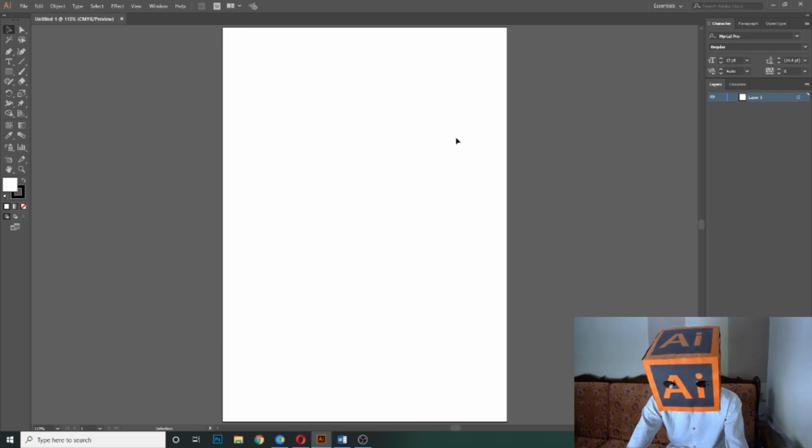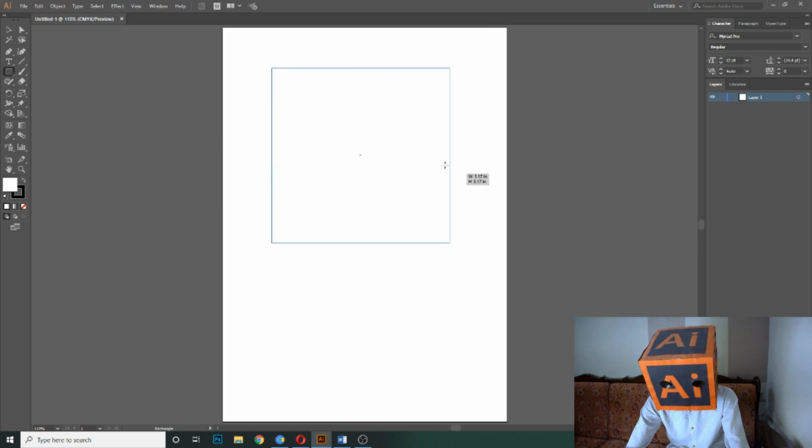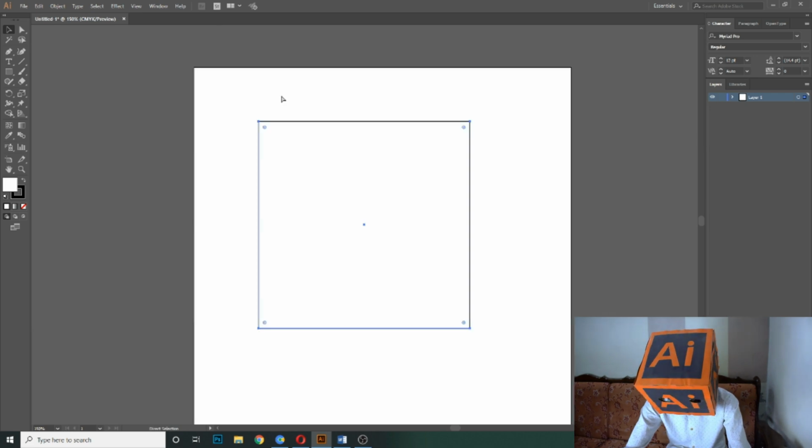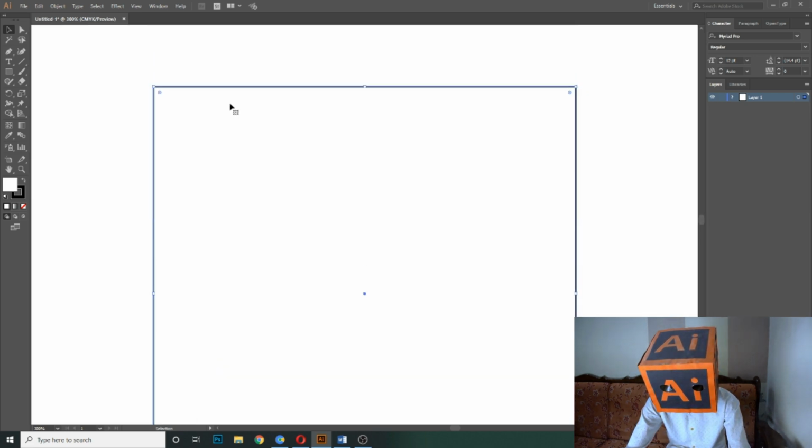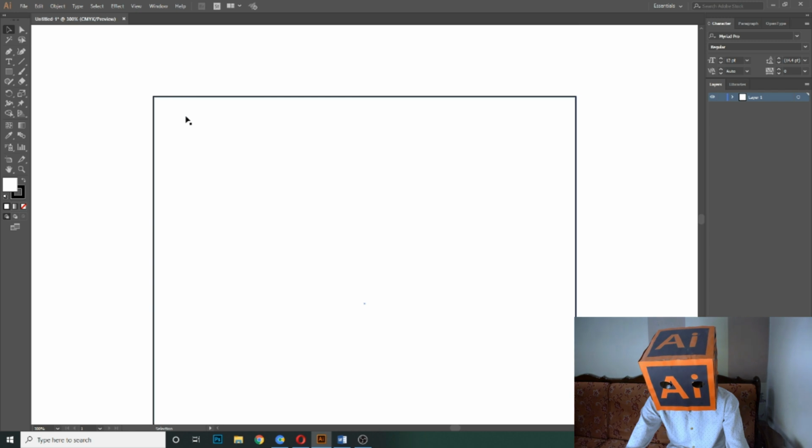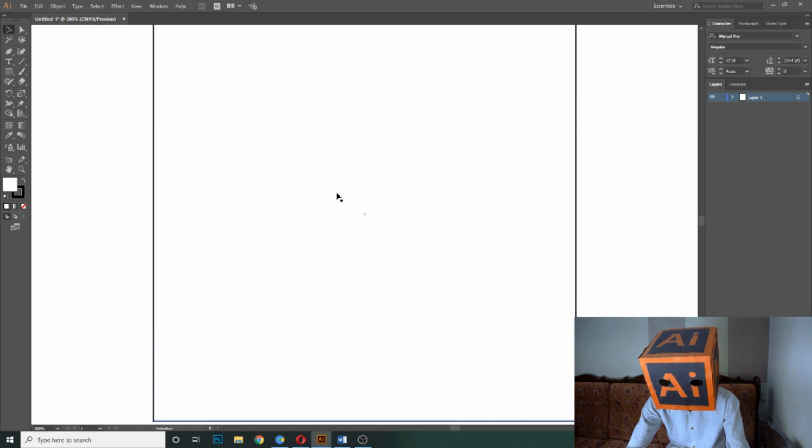So first of all, open Illustrator, and today we will learn about the fill and stroke. So first I draw a square here. Now I select the selection tool, and as you can see, the outline of a shape is called the stroke, and the area in the shape is called the fill.